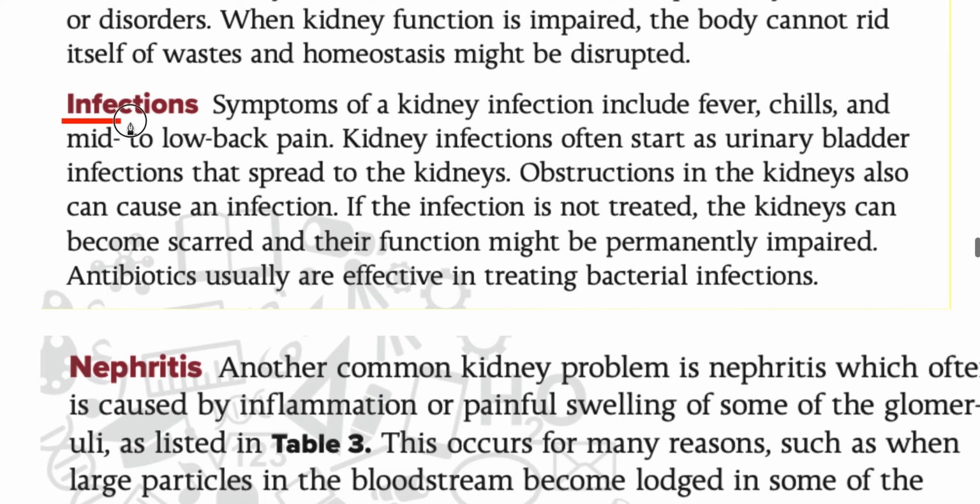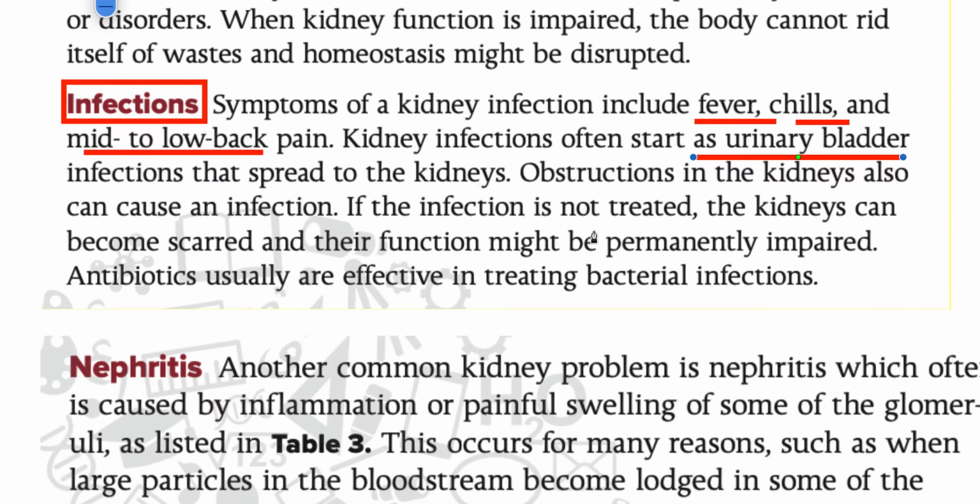Number one, infections. So over here, infections have possible symptoms in the kidney, which you can observe, like fever, chills, and mild to mid to low back pain. Often, this spreads throughout the kidney. Normally, it starts in the urinary bladder, and later on these infections spread throughout the kidney. If the kidney is blocked, we also say it is an infection.